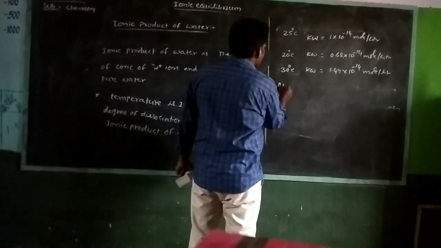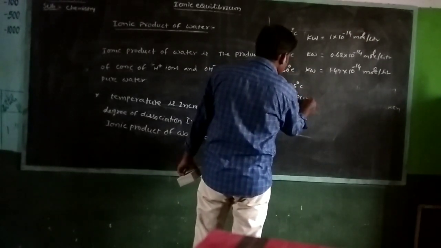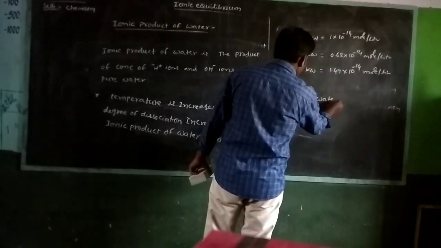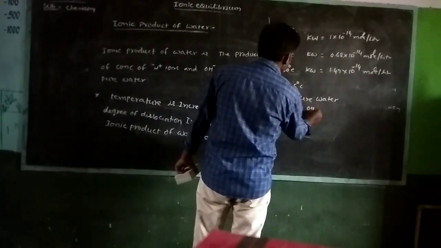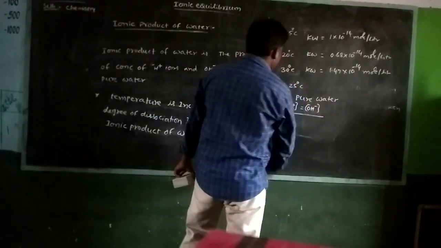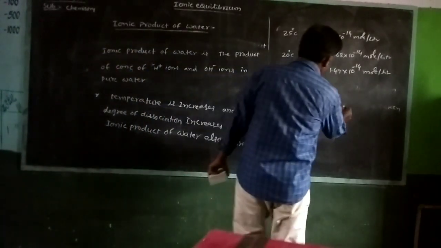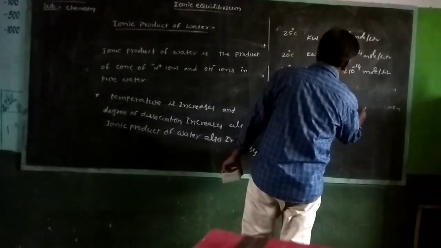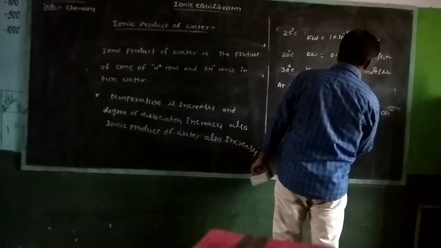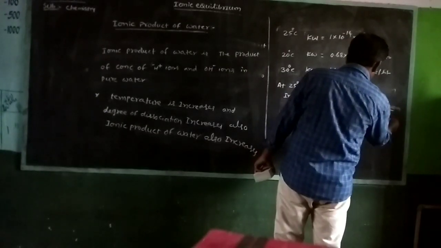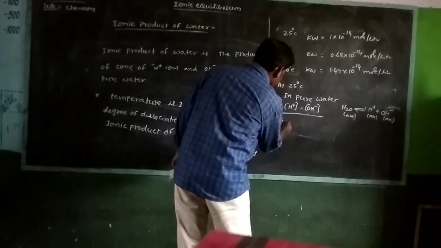At 25 degrees Celsius, in pure water, H plus concentration is equal to OH minus concentration. Already you know H2O in a reversible reaction gives H plus and OH minus, both aqueous.